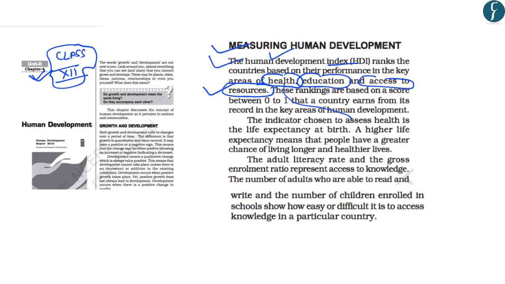And regarding health, the key indicator that has been chosen is the life expectancy at birth. Regarding education, the key factors used are the adult literacy rate and the gross enrollment ratio. And under this, the gross enrollment ratio represents the access to resources, which shows how many children in a country are able to access knowledge. So these are the three factors on which the Human Development Index is based.